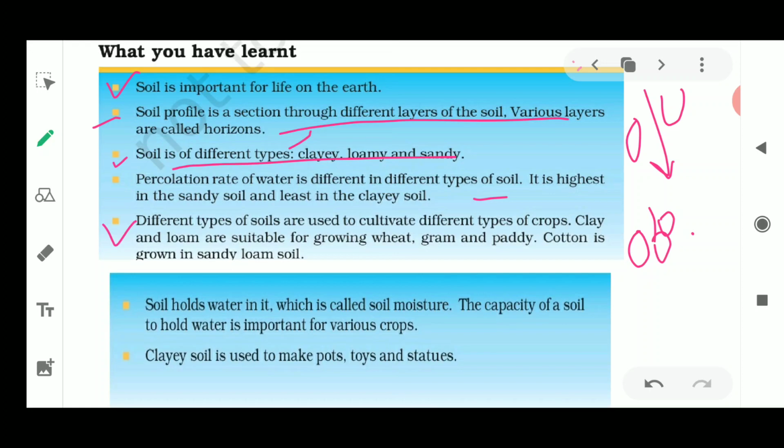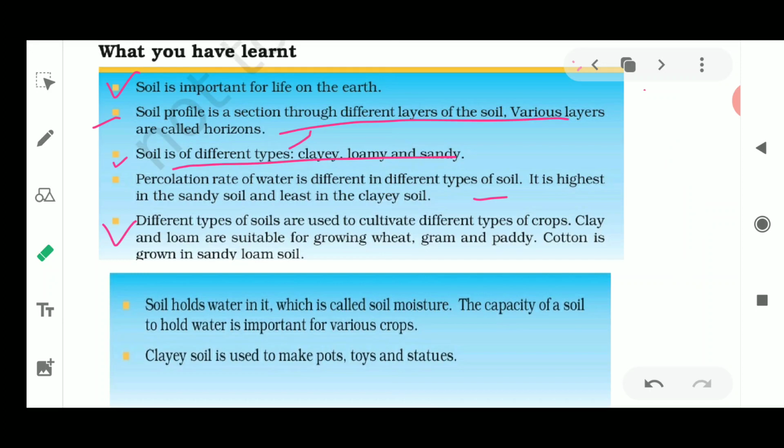Next, you will see that loamy soil is suitable for growing wheat, gram and paddy. Then clay soil is also suitable for growing rice crops. So these were the various types of crops grown in the various types of soil, and these soils are the best ones to grow all these crops.